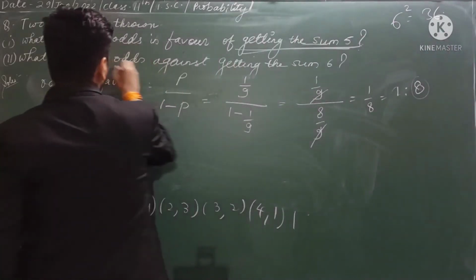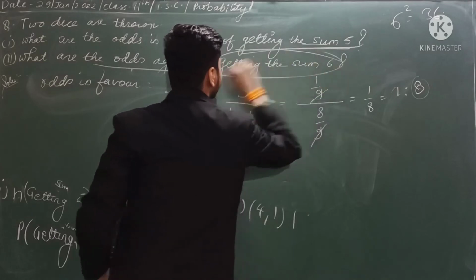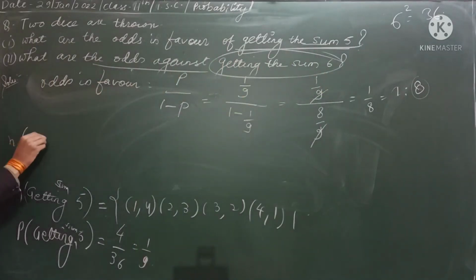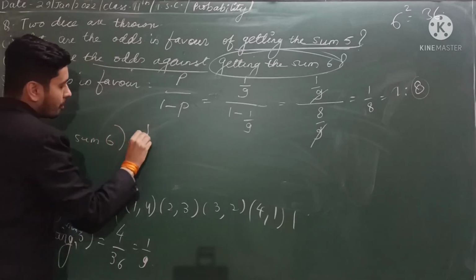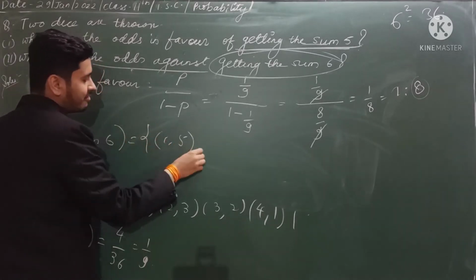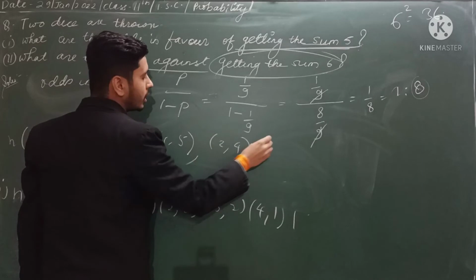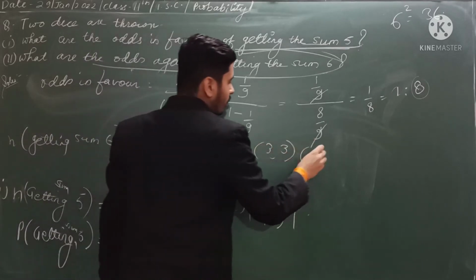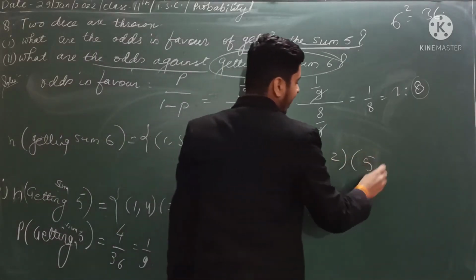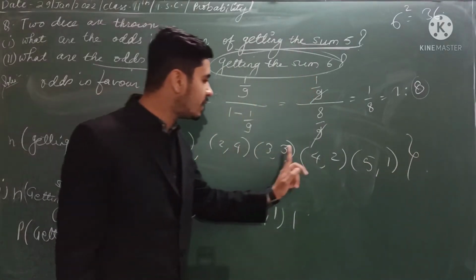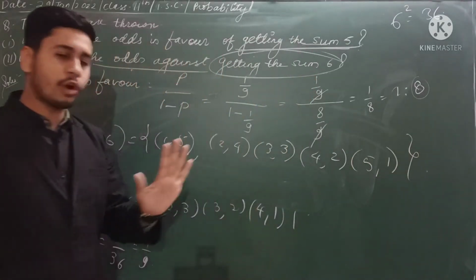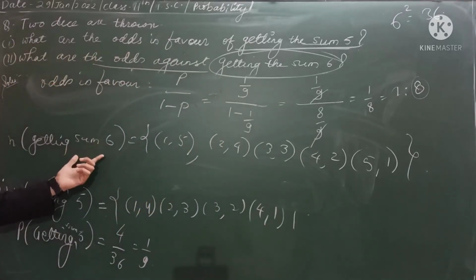Now can you go for odds against getting the sum 6? Can you tell me what will be the number of ways of getting sum 6? What all combinations can you have? Starting with 1 5, then 2 4, then 3 3, then 4 2, then 5 1. I hope this is all. So how many? 1 2 3 4 5. So there are 5 combinations where we are getting sum 6.